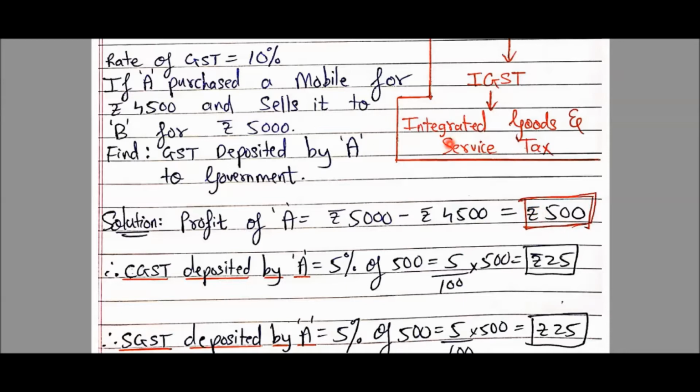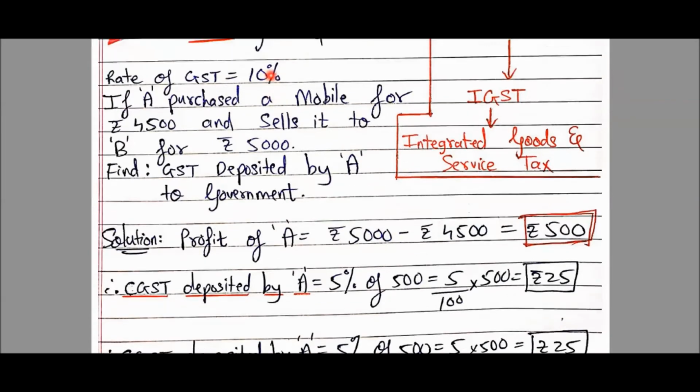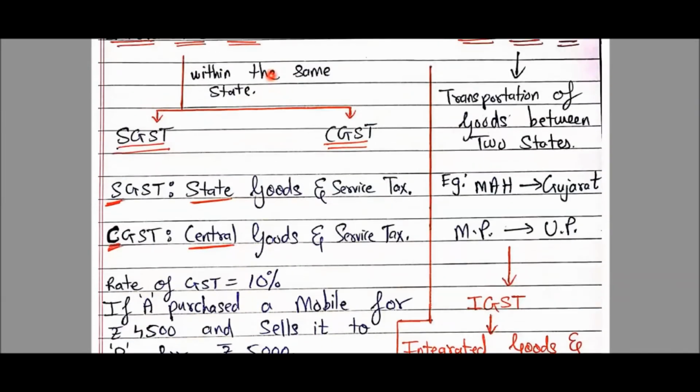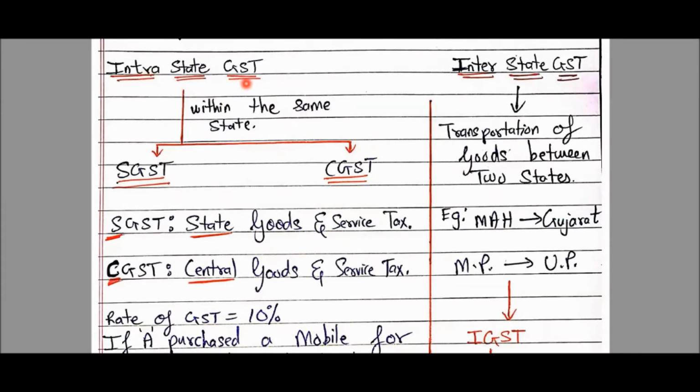Now students, pay attention here. Rate of GST was given as 10%. But I'd like to take you back to my screen a little up over here where we saw this. Students, see on the screen once again. This intrastate GST is divided into two parts. एक part GST का जाता है state government को and another part goes to central government. Exactly half goes to SGST, the state government, and half belongs to the central government.